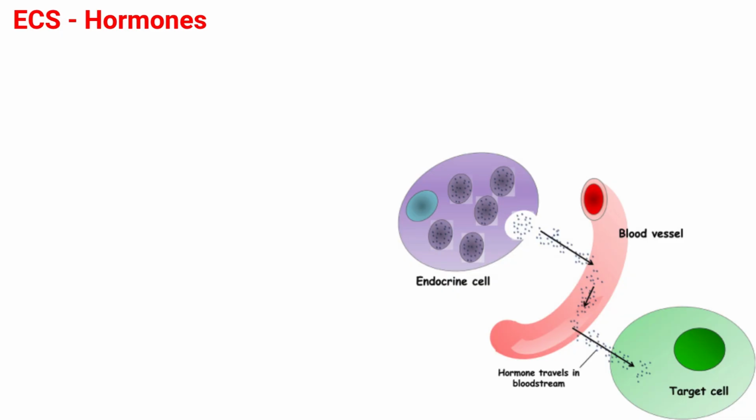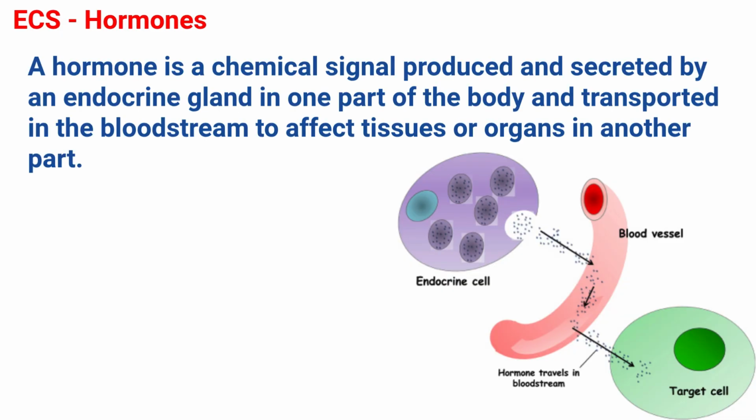Now we will cover hormones briefly. A hormone is a chemical signal produced and secreted by an endocrine gland in one part of the body and transported in the bloodstream to affect tissues or organs in another part.